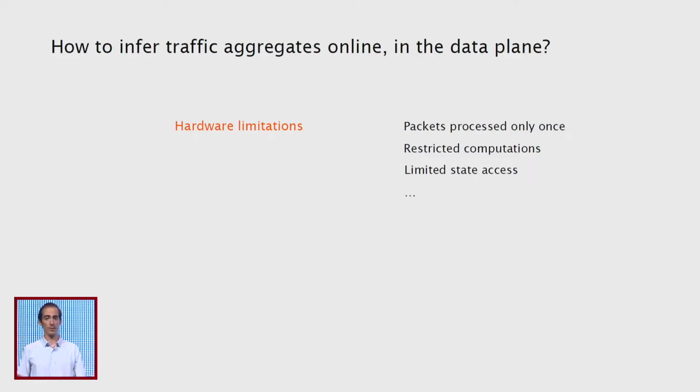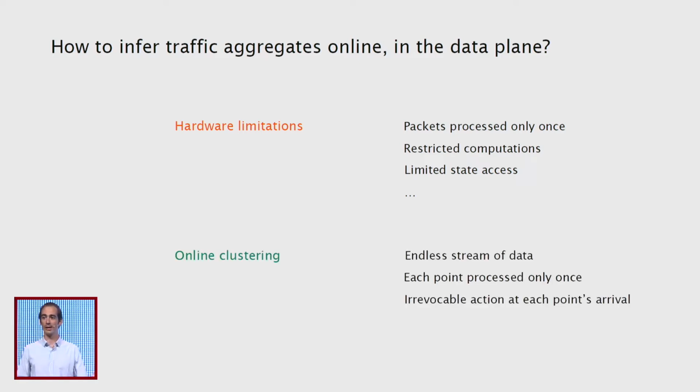So today, programmable switches can only process packets just once. We have limited state, and we have limited access to this state. And if that was not enough, we also have limited computation, as some of you already know. So how can we offload this clustering process directly in the data plane, given the hardware constraints that we have? Well, the answer is using online clustering.